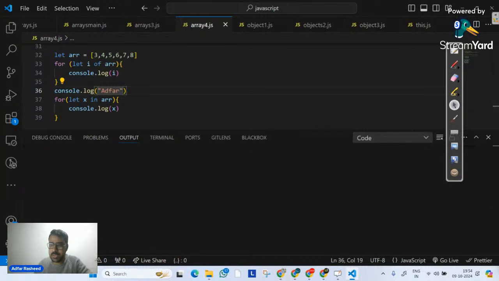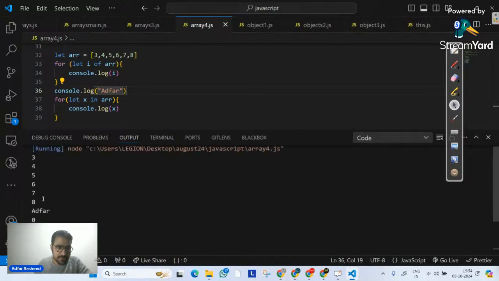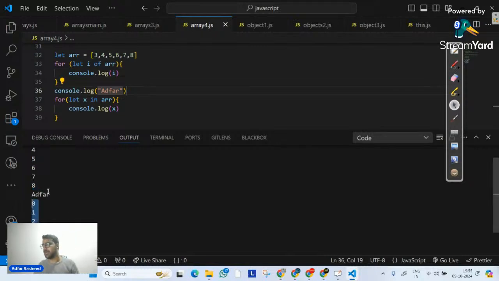So if I try to execute, we can clearly see above for of gives the values of the array: 3, 4, 5, 6. But if I talk about for in on an array, it will give me the indexes of those elements. I hope that makes sense. Okay. For of returns values, for in returns indexes.